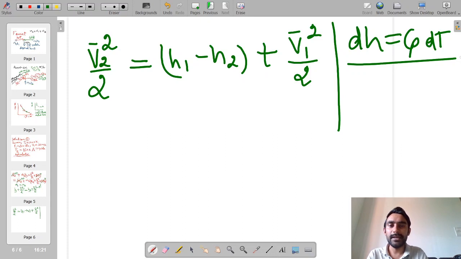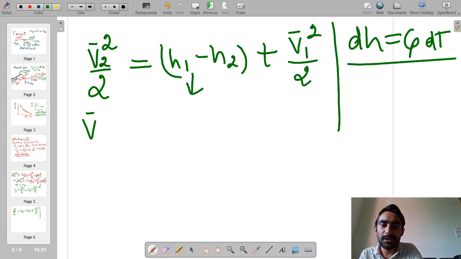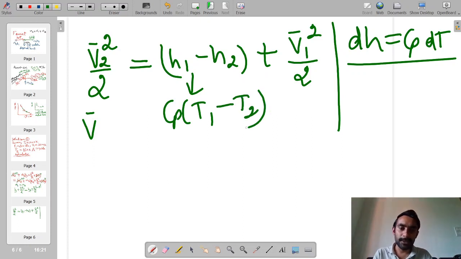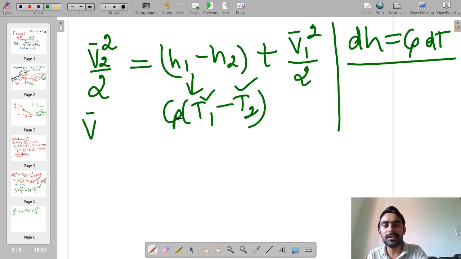So I can write h1 minus h2 as Cp into T1 minus T2. T1 and T2 are already given in the question, and Cp is the specific heat of air at constant pressure. So that is a parameter you should remember.